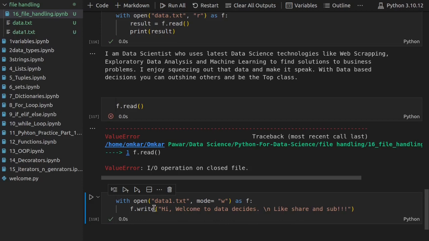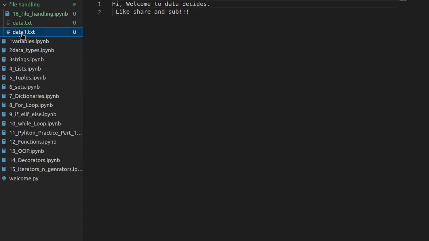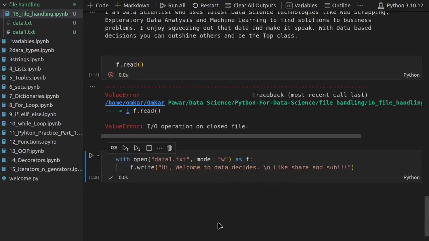As you can see, we have successfully created our file by using the write mode, and inside that file we also have our data. Our first line is here, and because we used backslash n, we also have the like, share, subscribe text in a new line. Whenever you use the write mode, if your file does not exist, it creates it. The data1 file did not exist before, but the write mode created it.